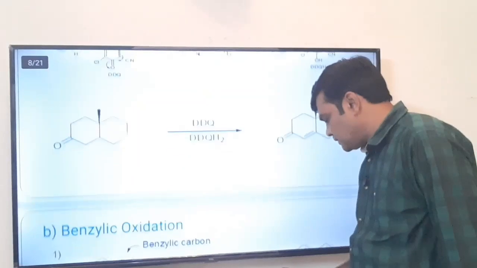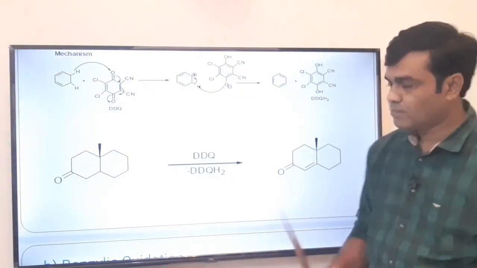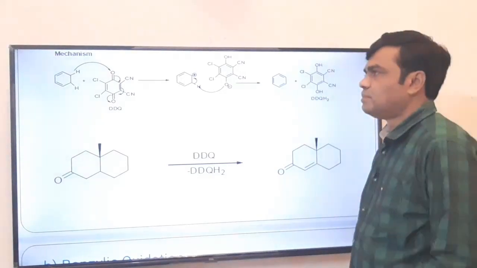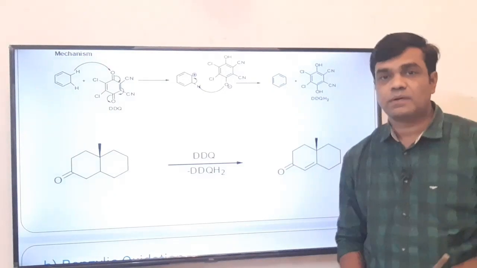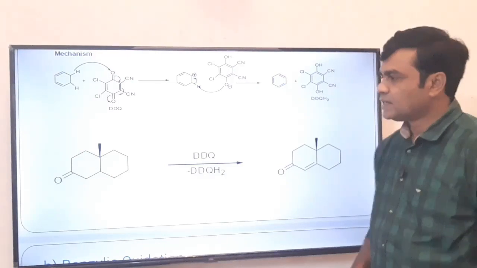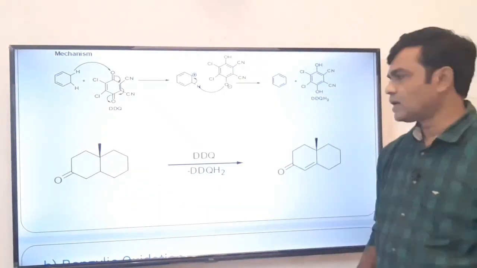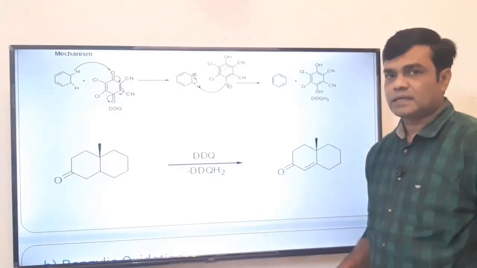Okay, see, this is another example of DDQ. Here it is somewhat different. Remember, DDQ aromatizes only those compounds in which at least one pi bond is there. See, in this case, in the ring there is no pi bond, there is no carbon-carbon double bond. Therefore, it will not aromatize that.